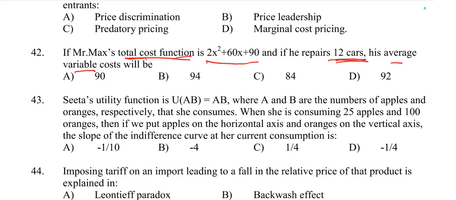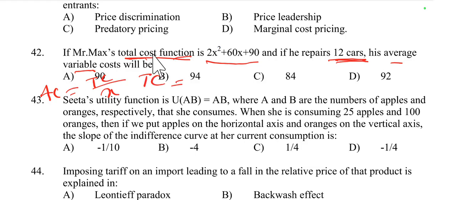AVC is equal to TVC by Q, and here x is quantity. So first we have to find the value of TVC.